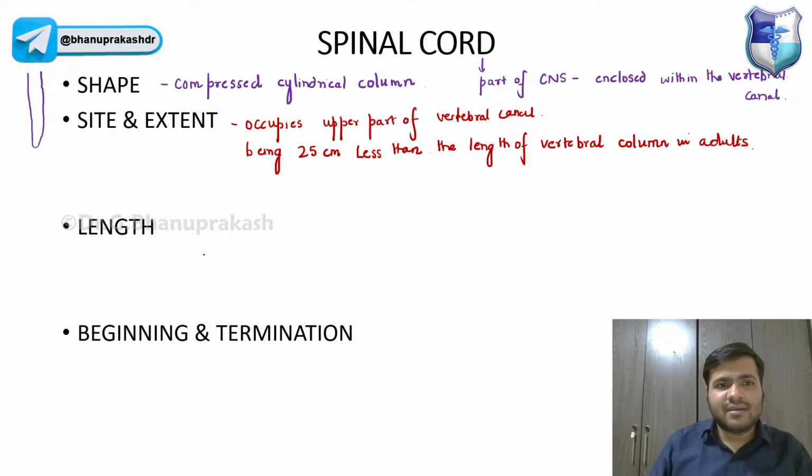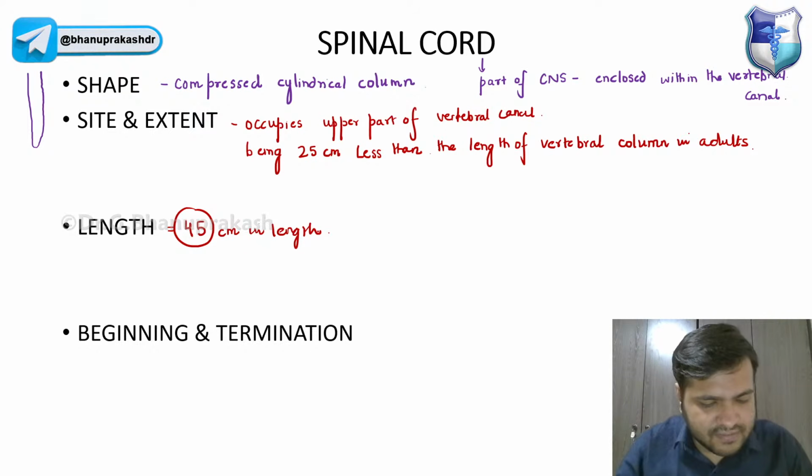Now, if I ask you what is the length of the spinal cord, remember it is 45 centimeters in length, right?